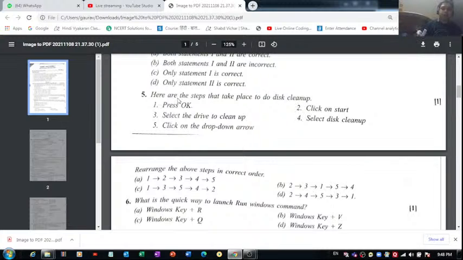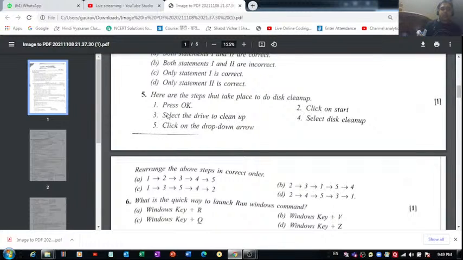So what are the different steps? We have to rearrange these steps in the correct order. So what do you think is the correct answer of this one? I think this second should come first. So click on start. We'll click on start first, and then we select the drive to clean up.